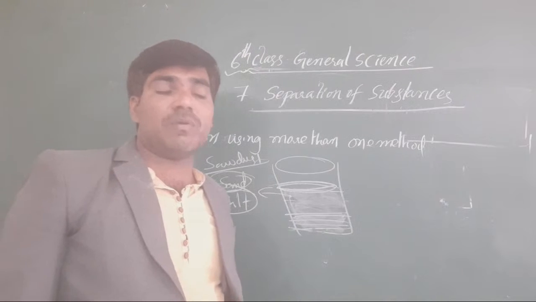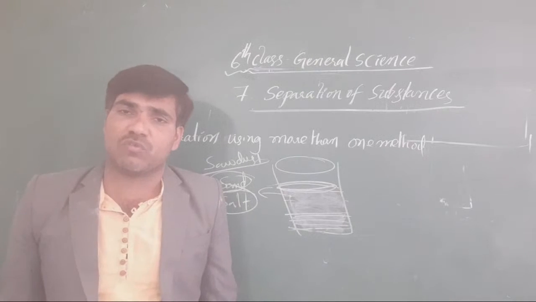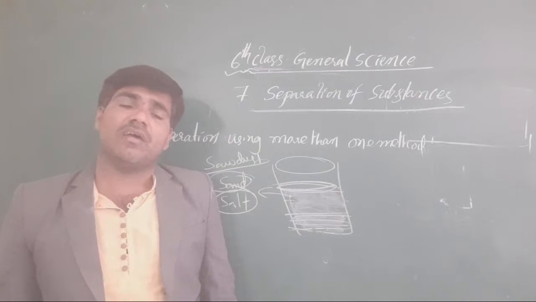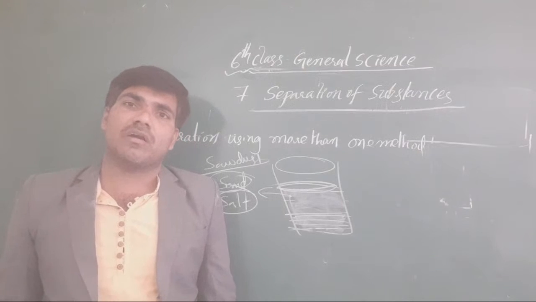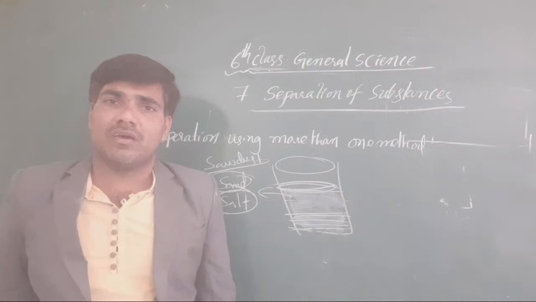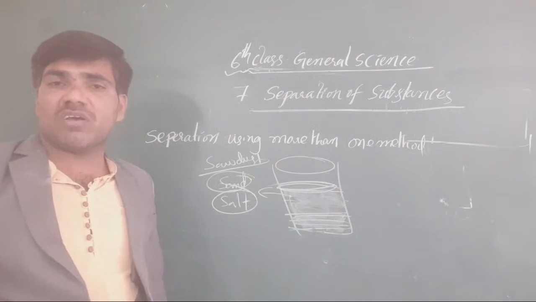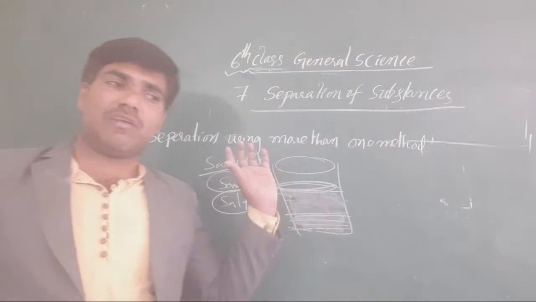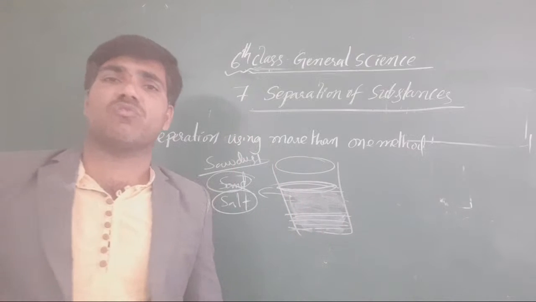Got it or not? Sometimes in a particular mixture, different substances may be somewhat dissolved, somewhat floated, somewhat color changed. In one mixture all of these are available. Got it or not? At that time you use all the different methods given here which make it possible to divide the mixture components. Like this, in one mixture only we are using different methods to separate.